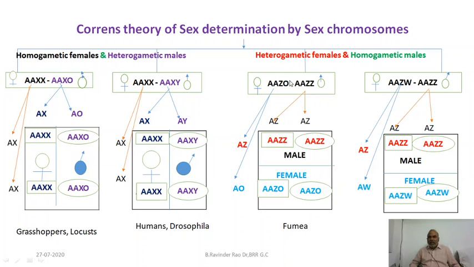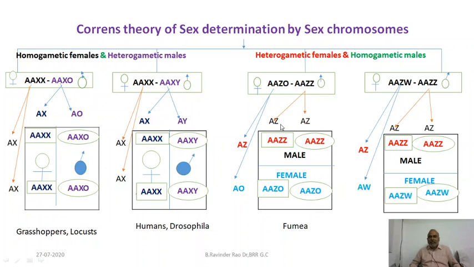Where female is ZO, that means heterogametic. Male is ZZ, same chromosomes are there, that is homogametic. Quite contrary to the earlier method where males are heterogametic, but here females are heterogametic. Let us observe the gametes. The sperms produced by the male are of the same type, Z. But the eggs formed by the female are of two types. Half of the eggs are provided with the Z chromosome and the rest are without the Z chromosome.